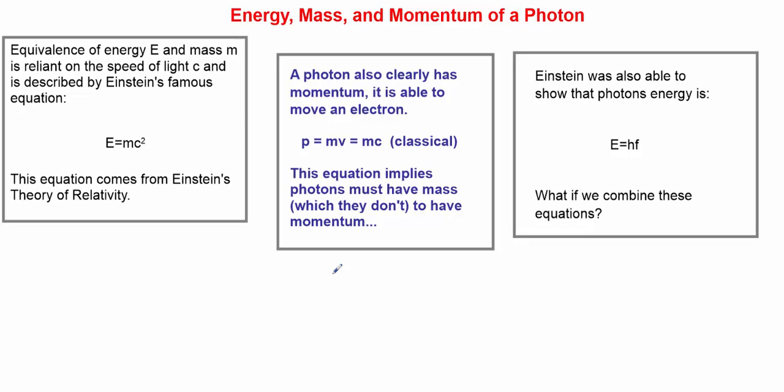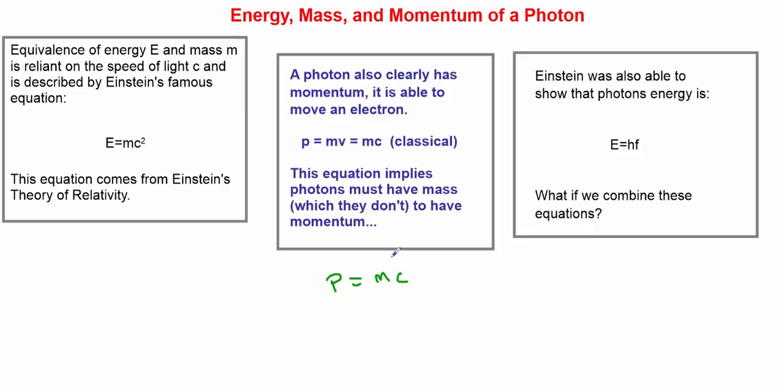And let's also take it one step further and recognize that Einstein also was able to show that a photon's energy is E equals hf. So what happens if I basically combine all of these equations? Now let's look at this one here. P, momentum, equals mc. The problem here when we're talking about photons is this mass tidbit.